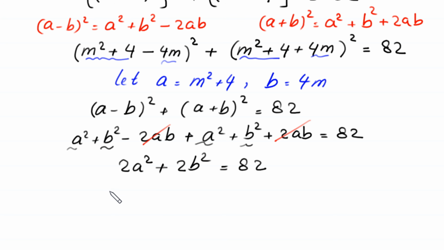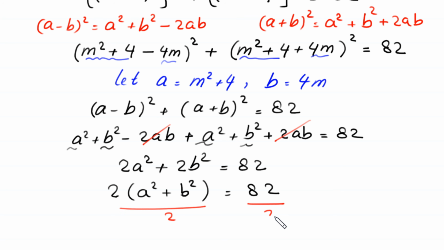From here we can factor out 2, and in the bracket we are left with a^2 + b^2 is equal to 82. We divide both sides by 2, so this 2 will be cancelled out, and we are left with a^2 + b^2 = 41.